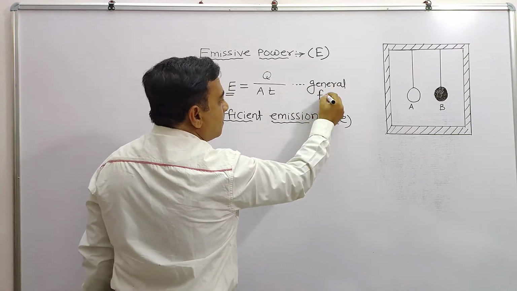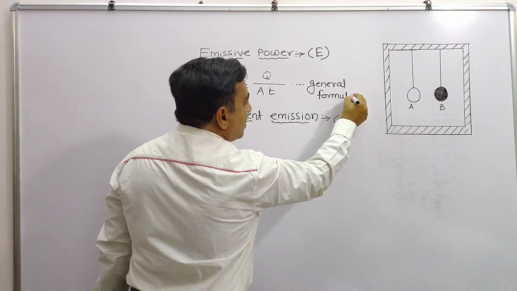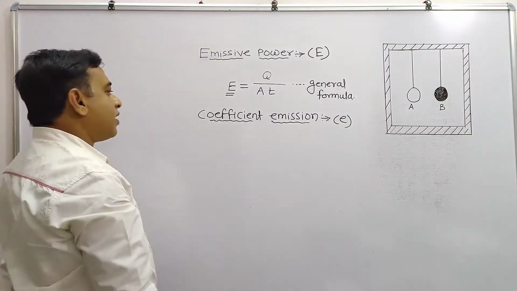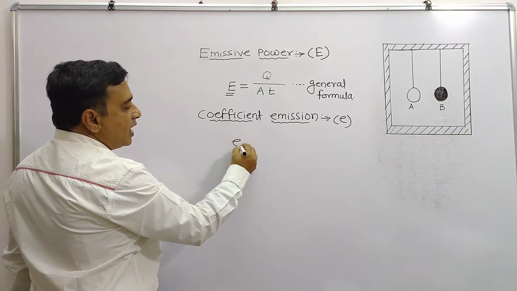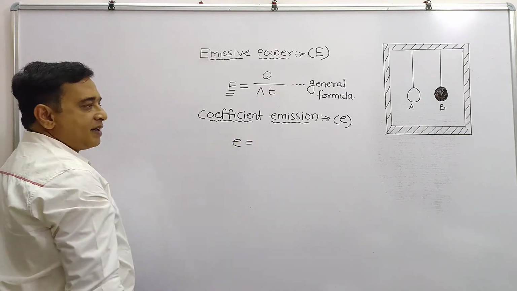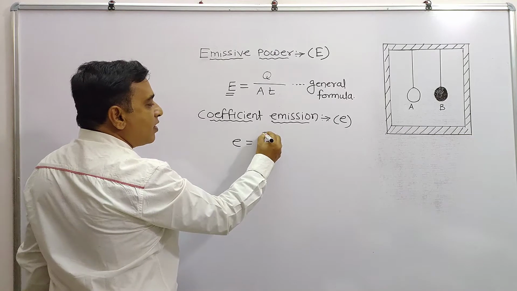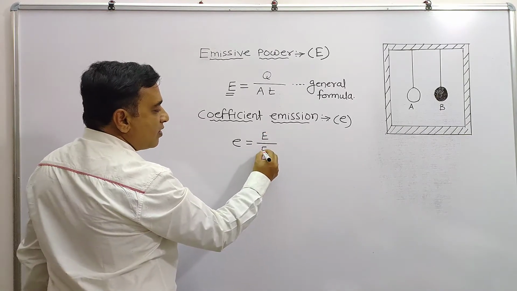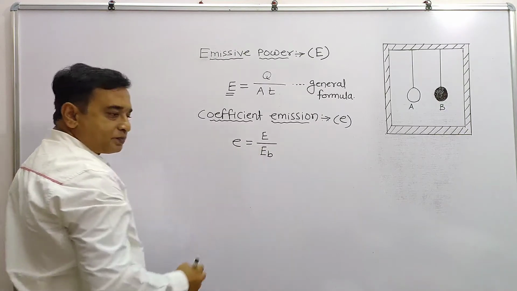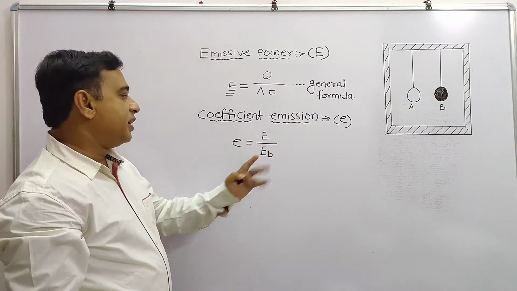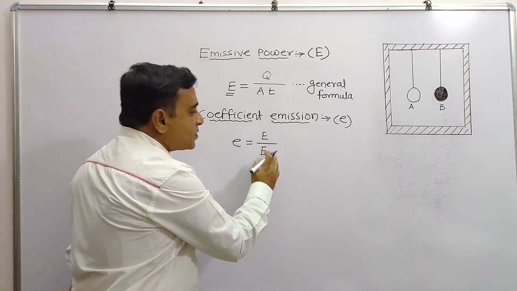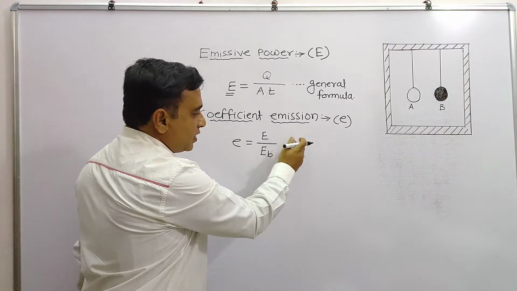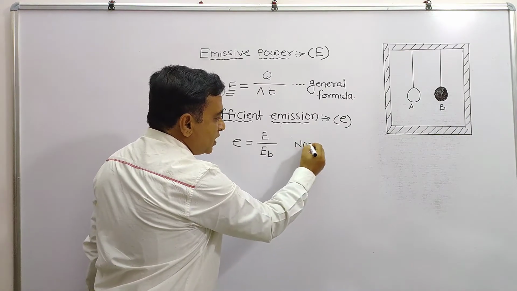General formula. Maybe it is applicable for the black body also, but how, that we are going to know. It is a ratio of the emissive power of an ordinary body or a general body to the emissive power of a black body. See how simple it is. It is a ratio of similar quantities, so it does not possess any unit. We say it has no unit.